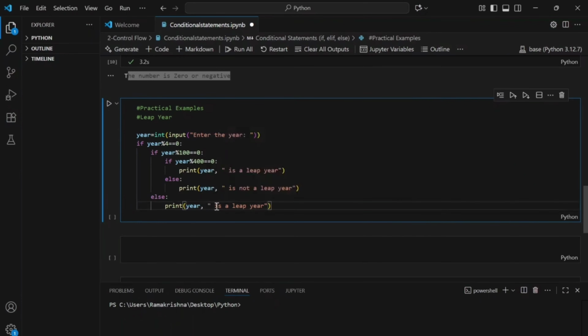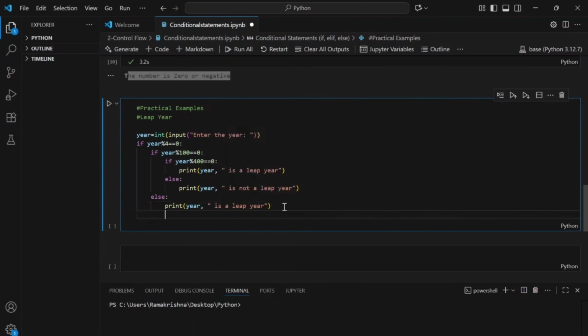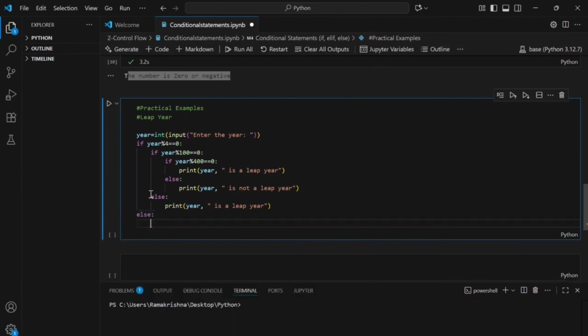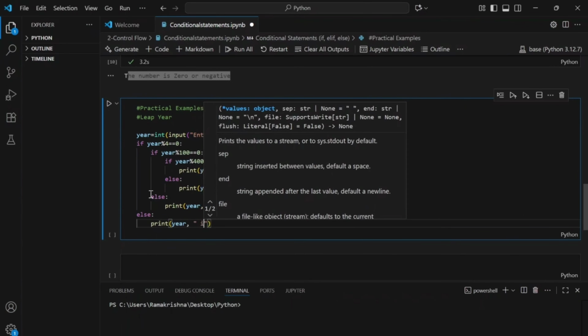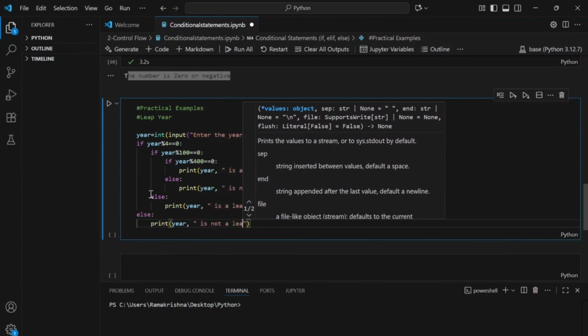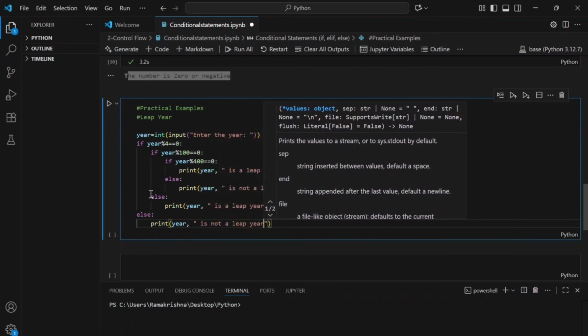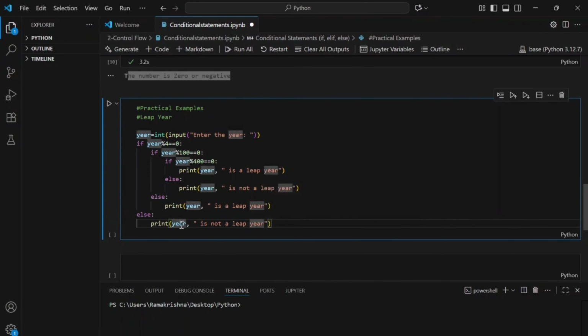Here is a leap year. Okay, so now this is handled. There is one more, the main if statement, for which we need to write the else here. So we come here, else colon, print year comma is not a leap year. Okay, so this example, I'm just trying to give you an example of nested if here.